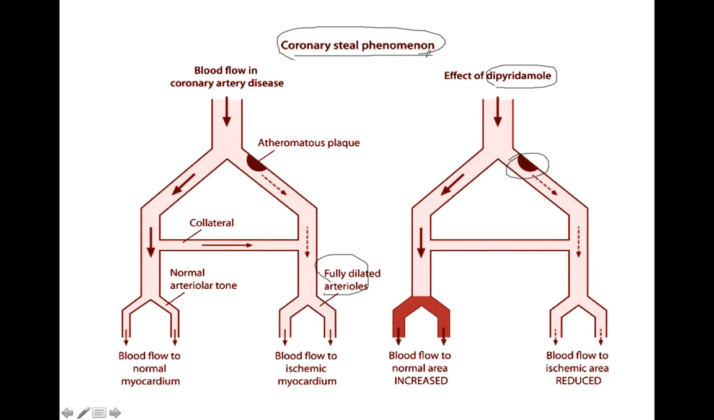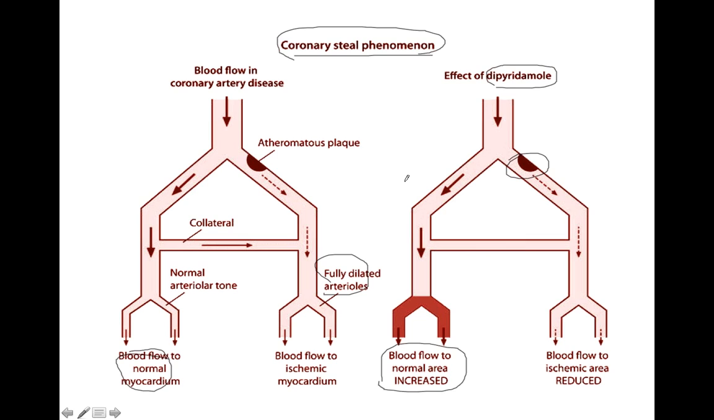This is called coronary steal phenomenon. These drugs cause dilatation of the blood vessels. The blood vessels which are blocked are already maximally dilated, so the blood will flow in the areas where there is normal blood flow. So do compare this: blood flow to normal myocardium is increased because of coronary steal phenomenon, because we are giving these drugs.